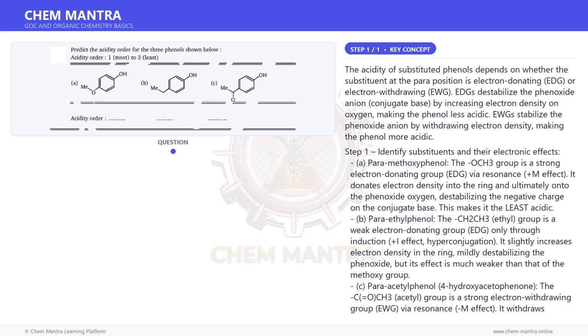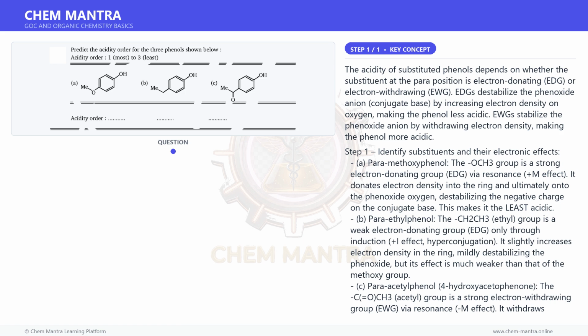Step 3. Why other orderings fail? A cannot be more acidic than B, because the methoxy group's resonance donation is far stronger than the ethyl group's inductive donation. B cannot be most acidic because the ethyl group, while weakly donating, still reduces acidity relative to C. C must be most acidic because the acetyl group's strong M withdrawal uniquely stabilizes the phenoxide through extended conjugation.